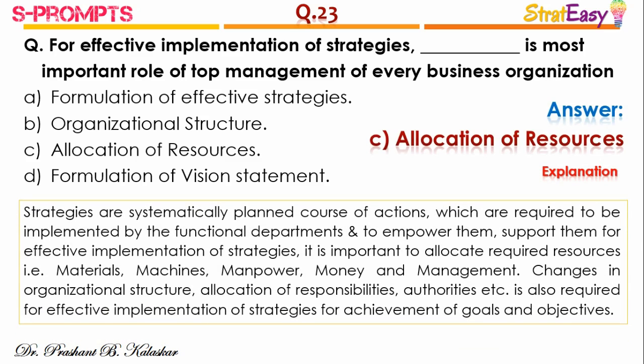Strategies are systematically planned course of actions which are required to be implemented by the functional departments, and to empower them, support them for effective implementation of strategies, it is important to allocate required resources, that is materials, machines, manpower, money and management. Changes in the organizational structure, allocation of responsibilities, authorities to the people, etc. is also required for effective implementation of strategies for achievement of organizational goals and objectives.